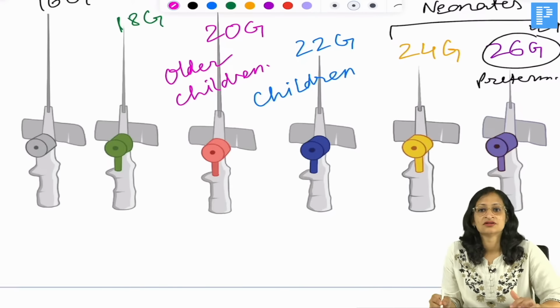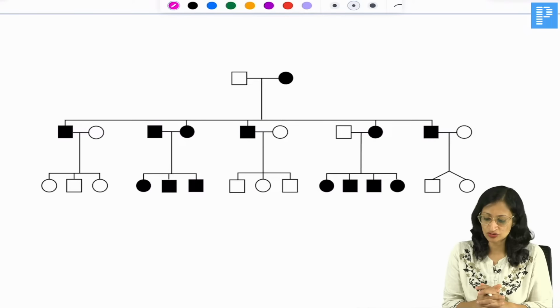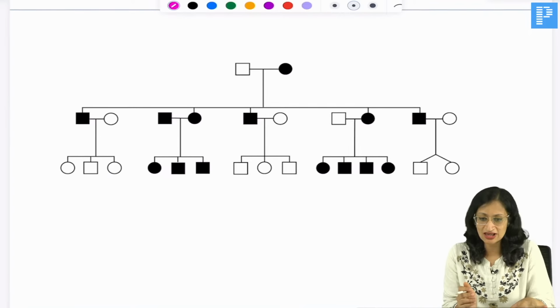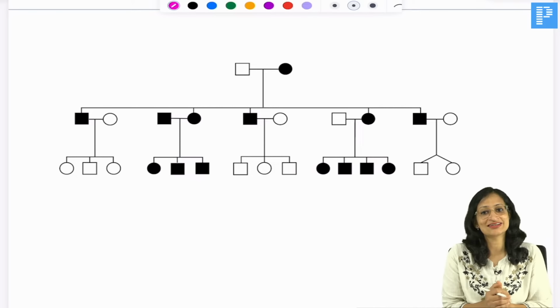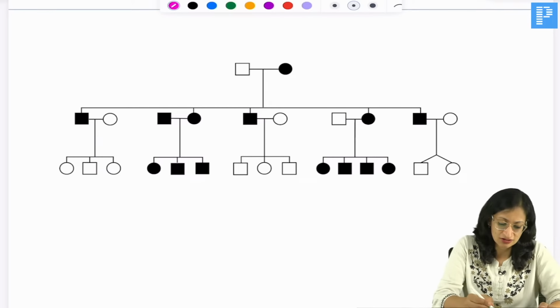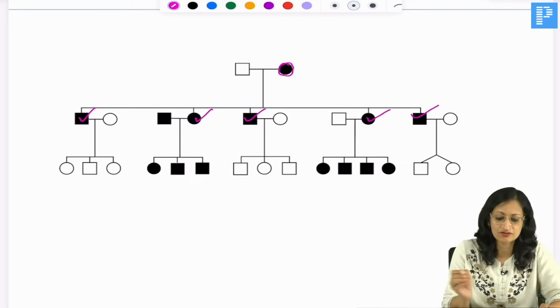Right. So moving ahead. Now, how do you interpret this pedigree? This has come recently in one of the exams, in the FMGE exam, July 24. So if you get a pedigree like this, carefully analyze it. What you see here is a female who is affected and all her children are affected.